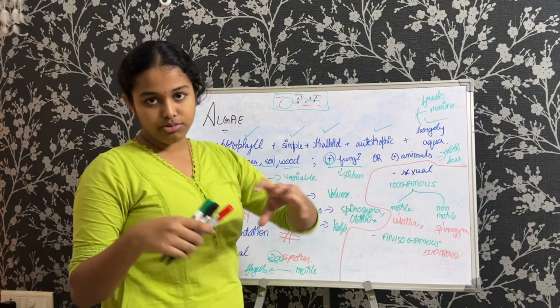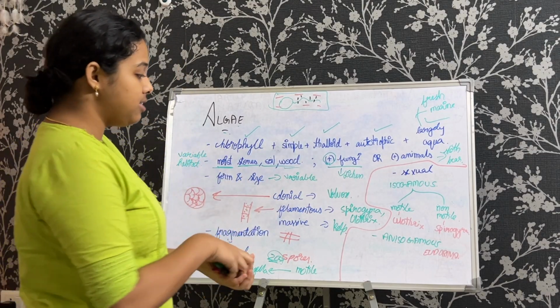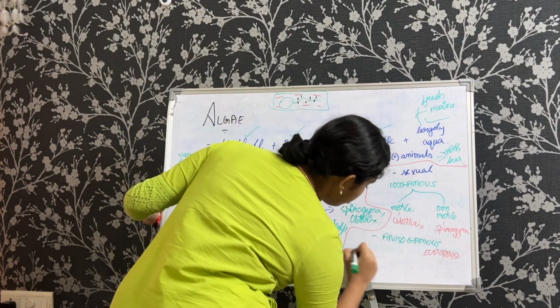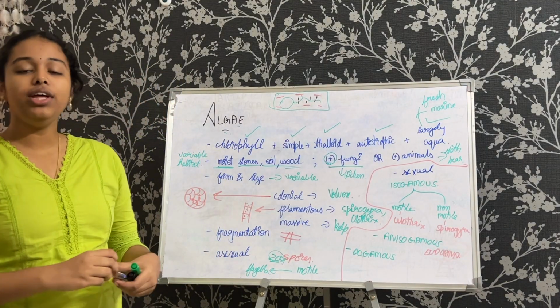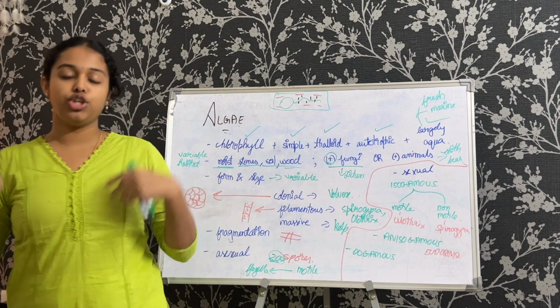Because we saw the same structure, we saw the different structure. So that must be it, right? There's actually another one, that is oogamous. Now this is somewhat similar to us humans also. Now we are going to deal with the oogamous. Now under oogamous, we are going to relate it with us humans itself.